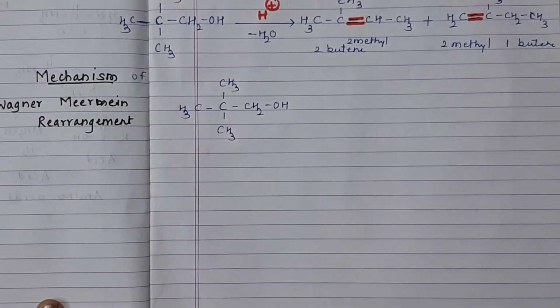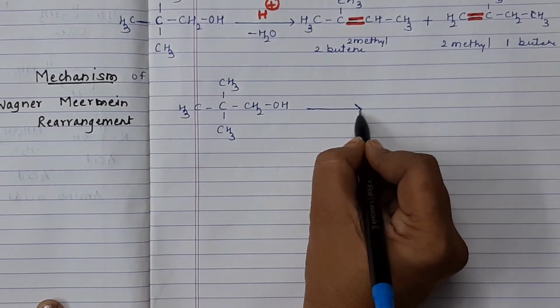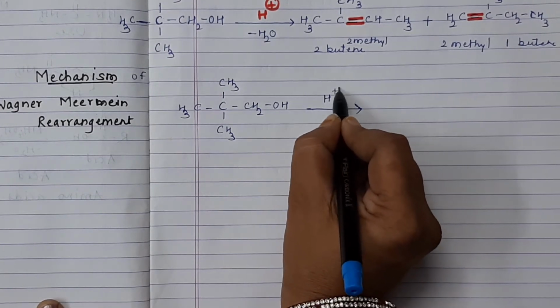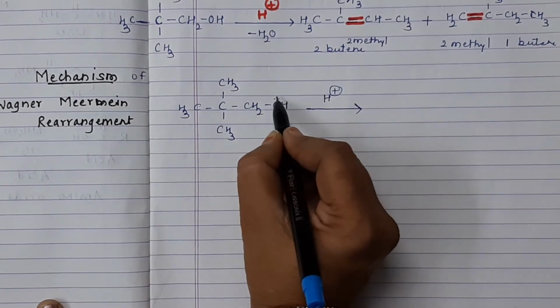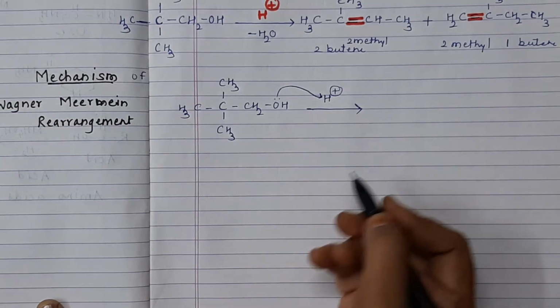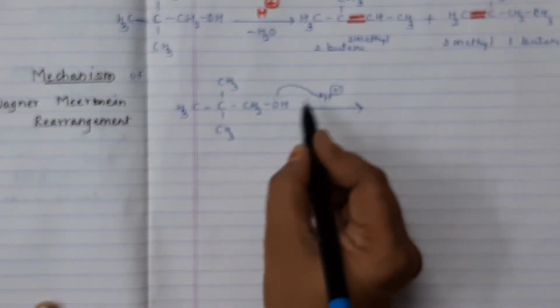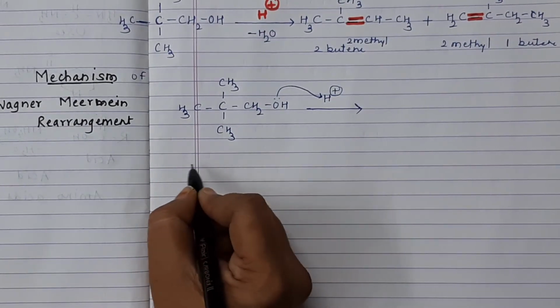This is neopentyl alcohol. When it is treated with acid, this acid will attack here. This O has more electronegativity, so it abstracts this proton. So we can say this is protonation. So the first step is protonation of alcohol.